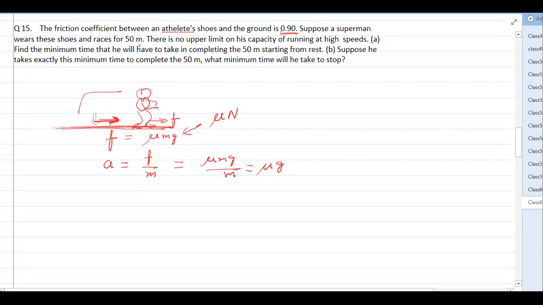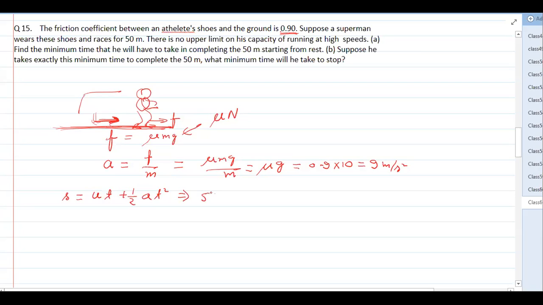Now he has to cover a 50-meter distance. So let us find this value. Mu is 0.9, g is 10, so that is 9 meter per second square. How much time will he take? We have to find the time taken. Initial speed is 0, so we can use the formula s equals ut plus half at square.